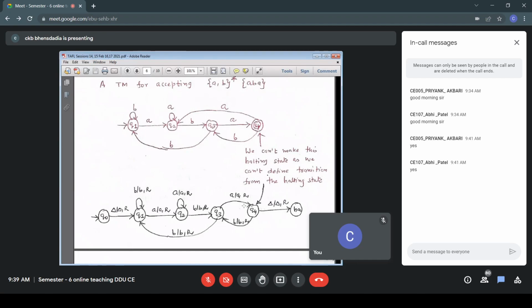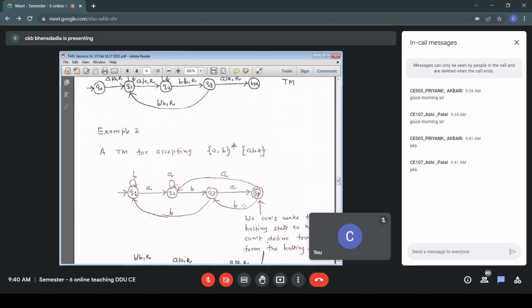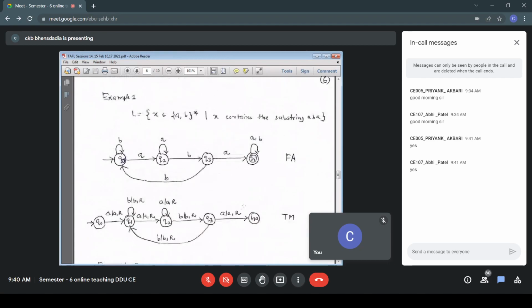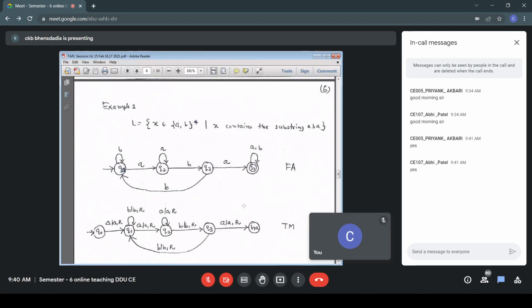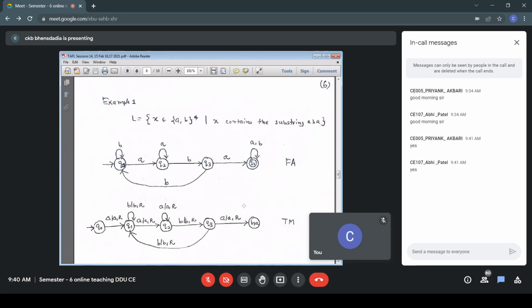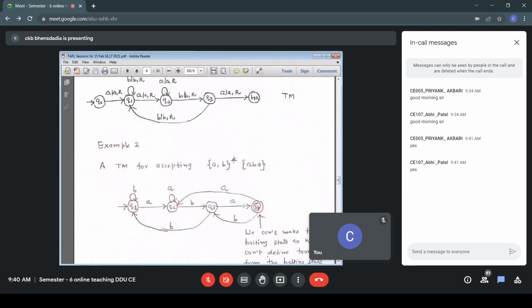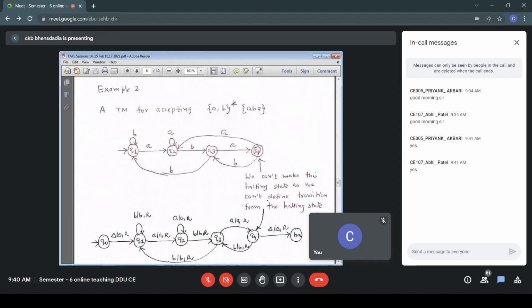Can we make Q4 the halting state? That's the question. Let us go back to the first example, where we made Q4 the halting state. Now the question is, can we make Q4 the halting state here? The answer is no, and the very simple reason is we need to define transitions from the Q4 state.